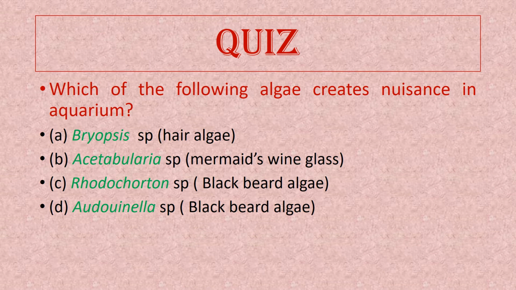So option A, that is Bryopsis, and Rhodocorton and Audouinella, options A, C and D, these are the algae that will actually decrease the aesthetic appeal of any aquarium. So the answer will be options A, C and D. While option B, Acetabularia, is not the answer, but you should know that Acetabularia is sometimes put in the aquarium setting just for increasing the aesthetic appeal.